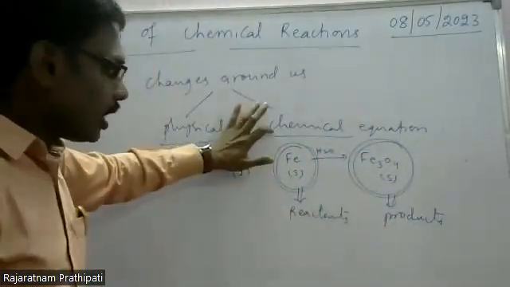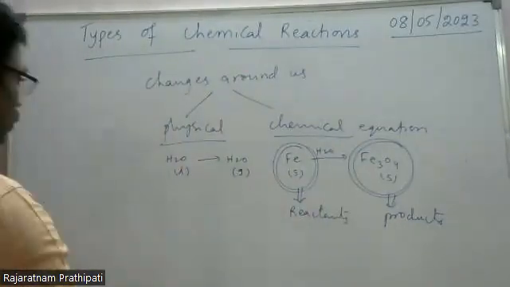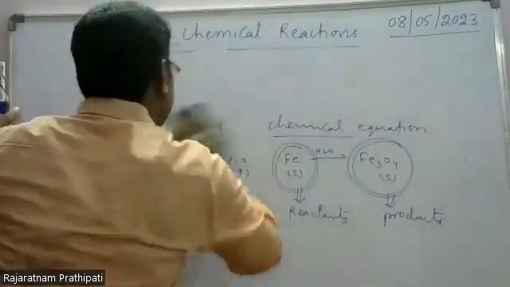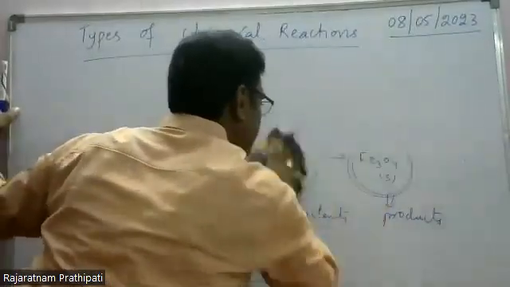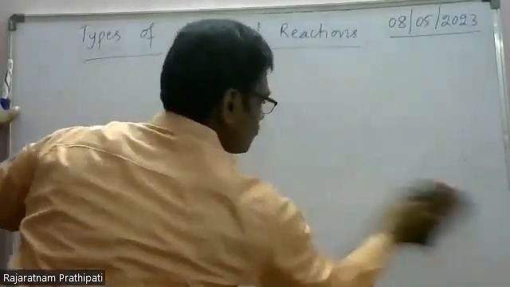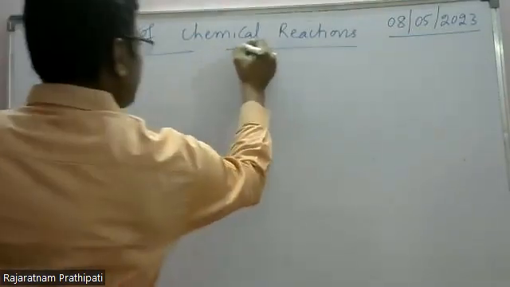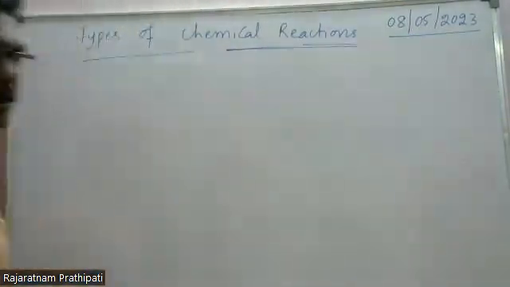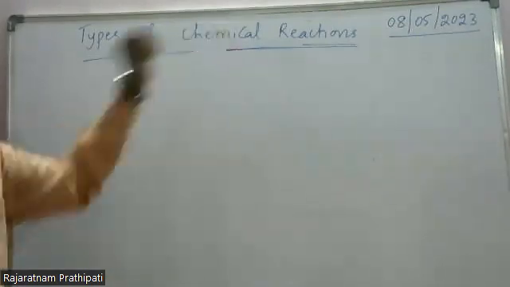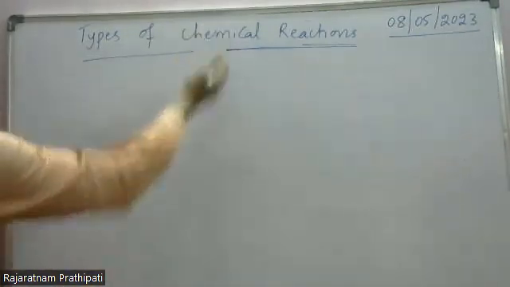Among the changes, some are physical and some are chemical. A chemical change is nothing but a chemical reaction. So, types of chemical reactions.